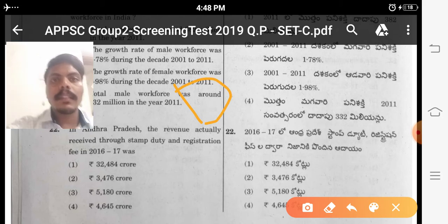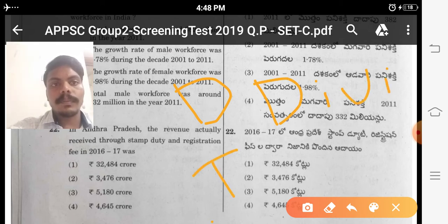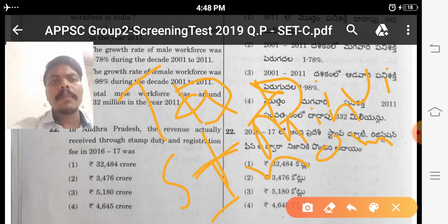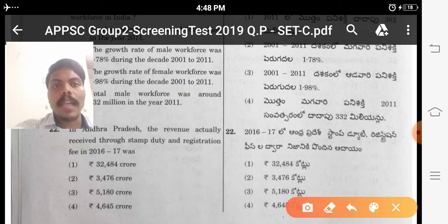Who has studied the division of income? How will income come? By taxes, by stamp duty, by minings. Different types of revenues come to a state, and we have to read that. The answer for this is 4645 crore.